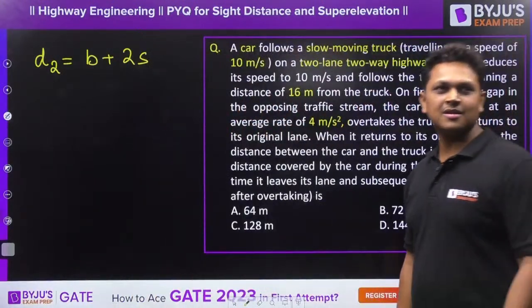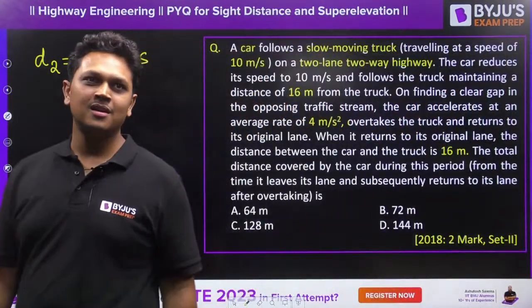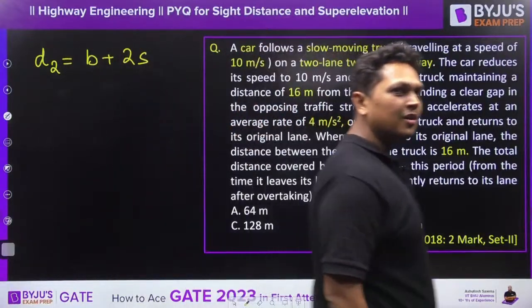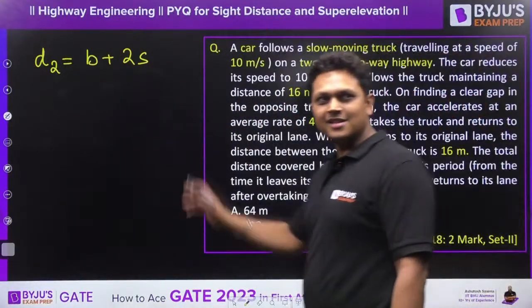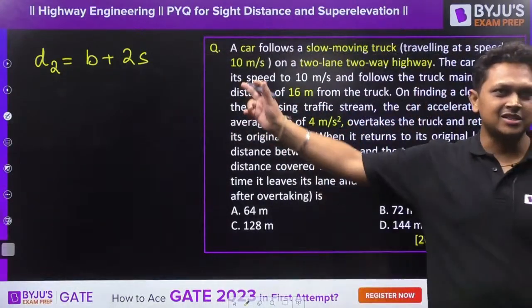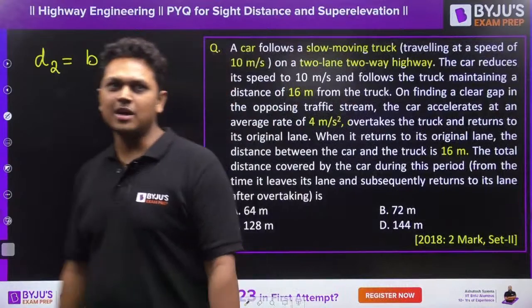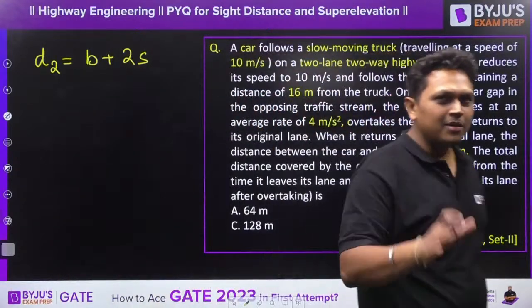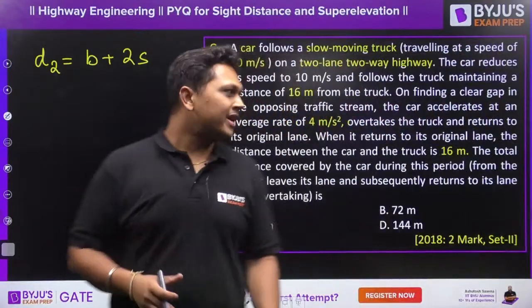Yes or no, everyone? Is it asking this value only? A small part of the overtaking sight distance is asked to you. Yes or no? Can you calculate this? Do you know all the formulas? Very easy. So what is the B value?